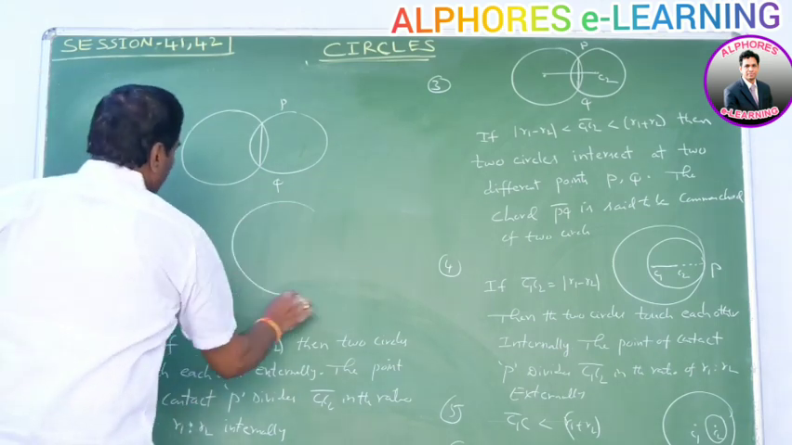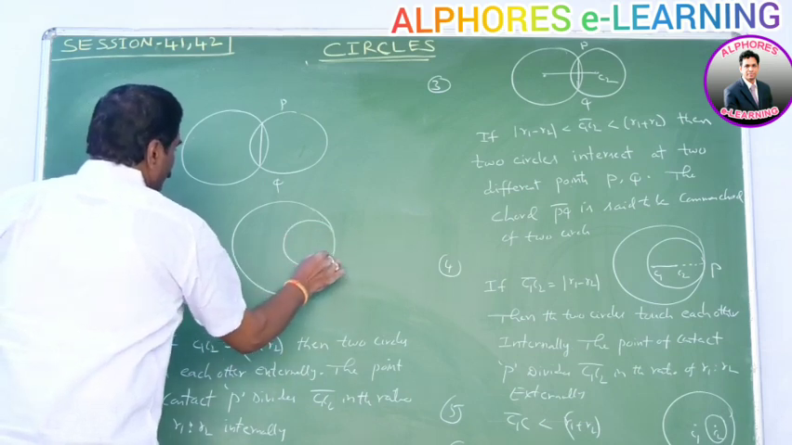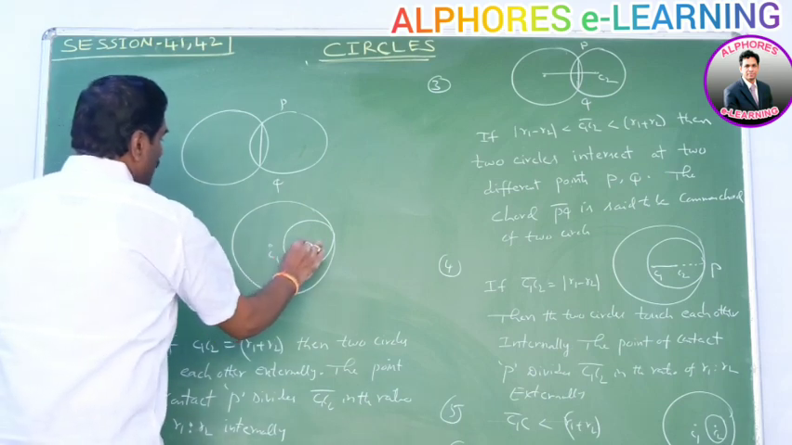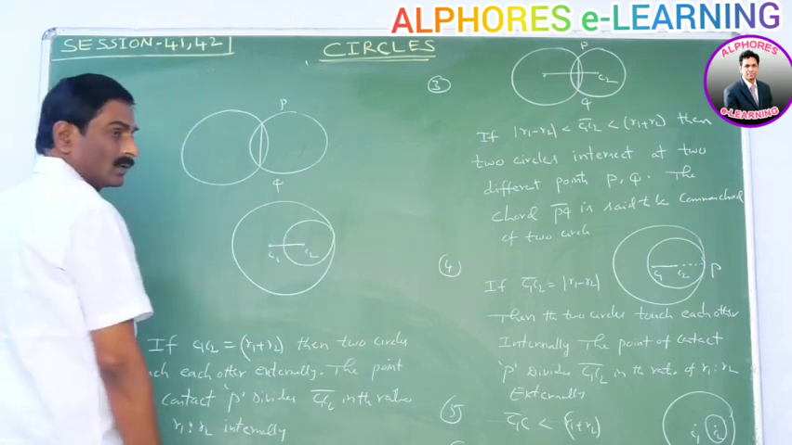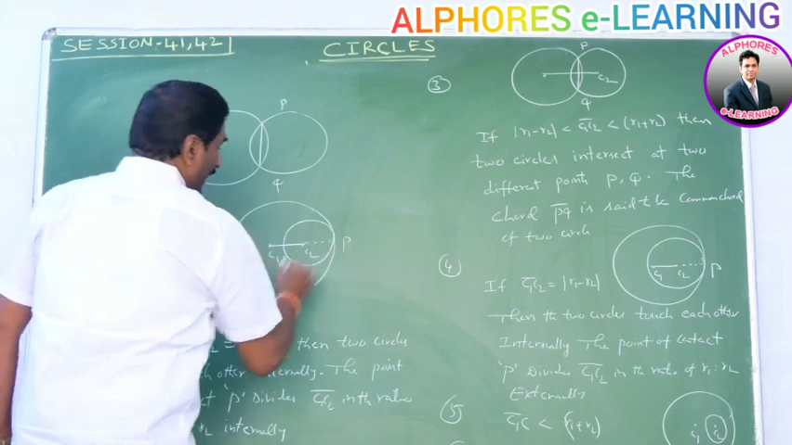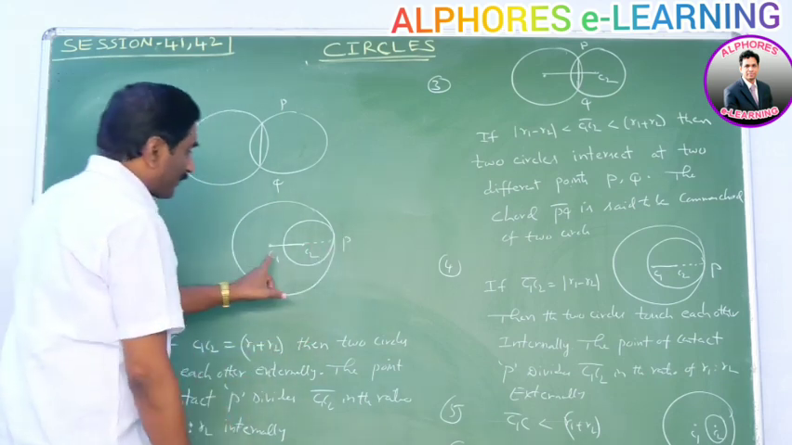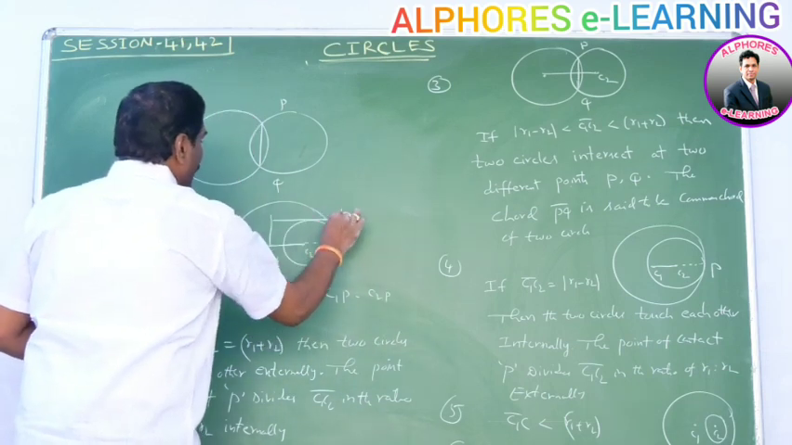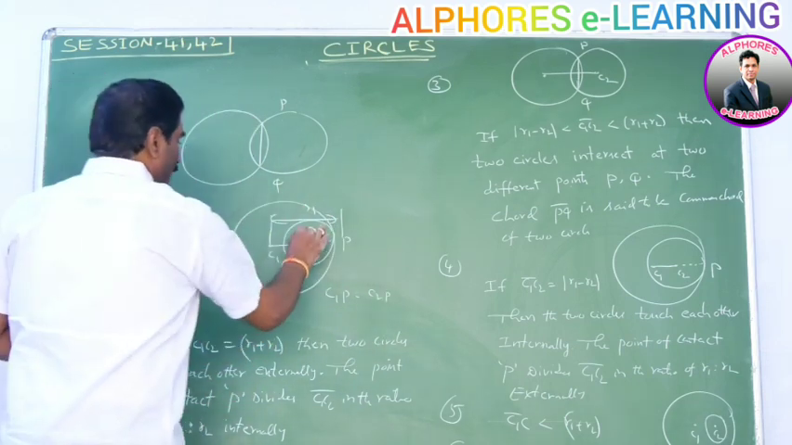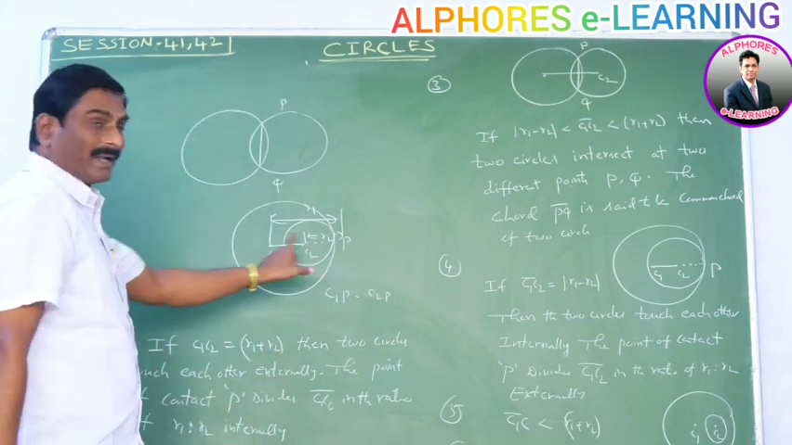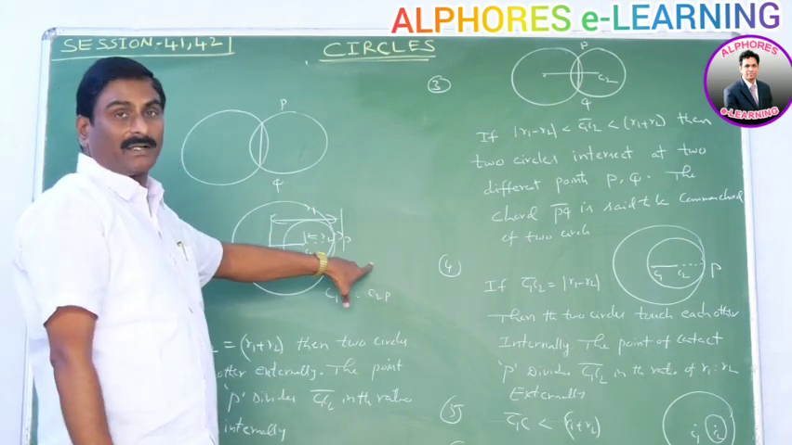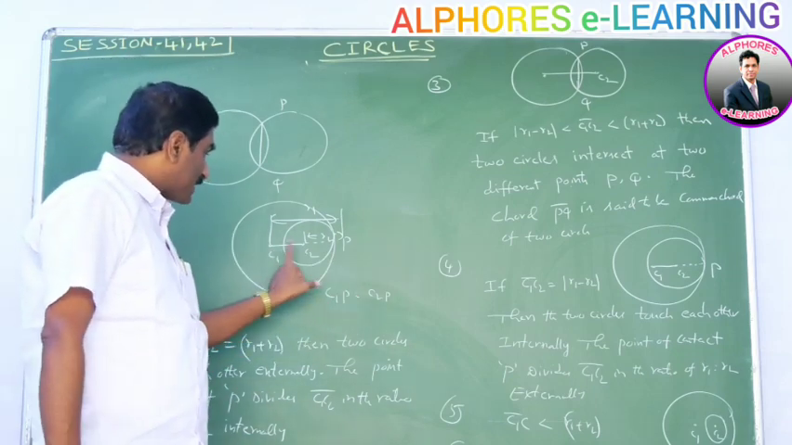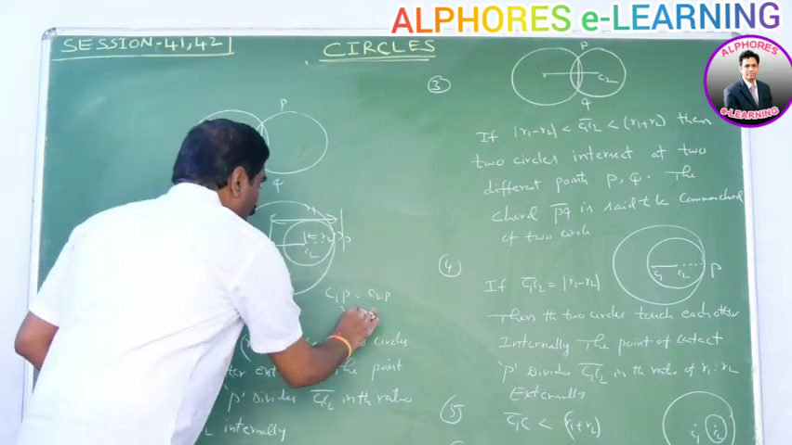Suppose the two circles touch each other internally. Say this is C1, this is C2. P is the point of contact here. P divides in the ratio of C1P is to C2P. C1P is nothing but R1, and C2P is nothing but R2. But the point P lies outside of the line segment. That means it divides the line segment C1C2 in the ratio of R1 is to R2 externally.